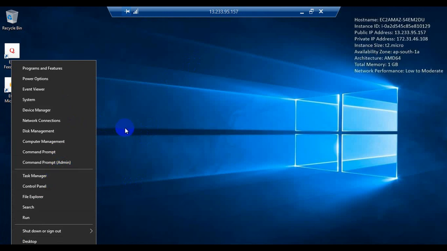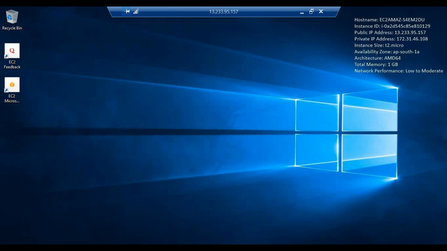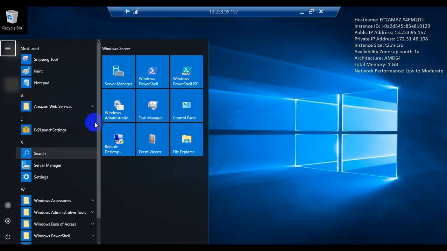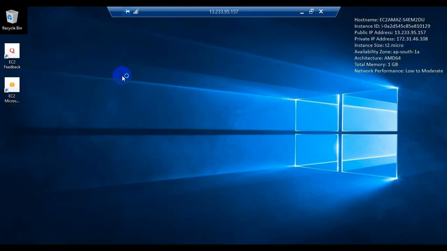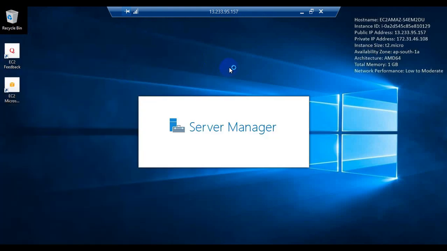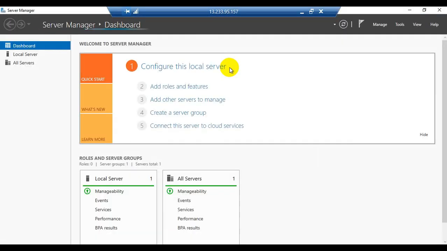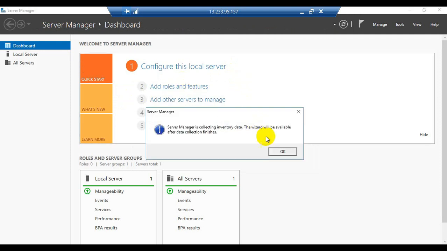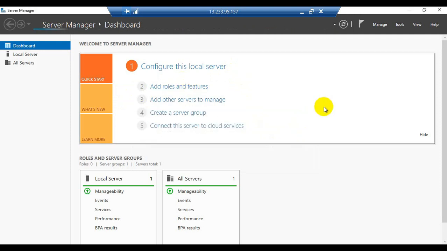So now go to server manager. For going to server manager, we need to click on server manager here. So we need to click on add roles and features.